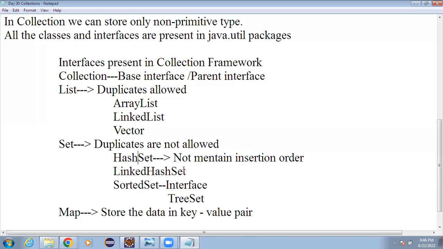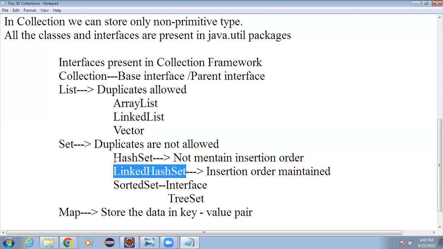But if you want that insertion order, you can go for the linked hash set. Otherwise, both are exactly the same. So if you want the insertion order maintained, please go with the linked hash set, not the hash set.